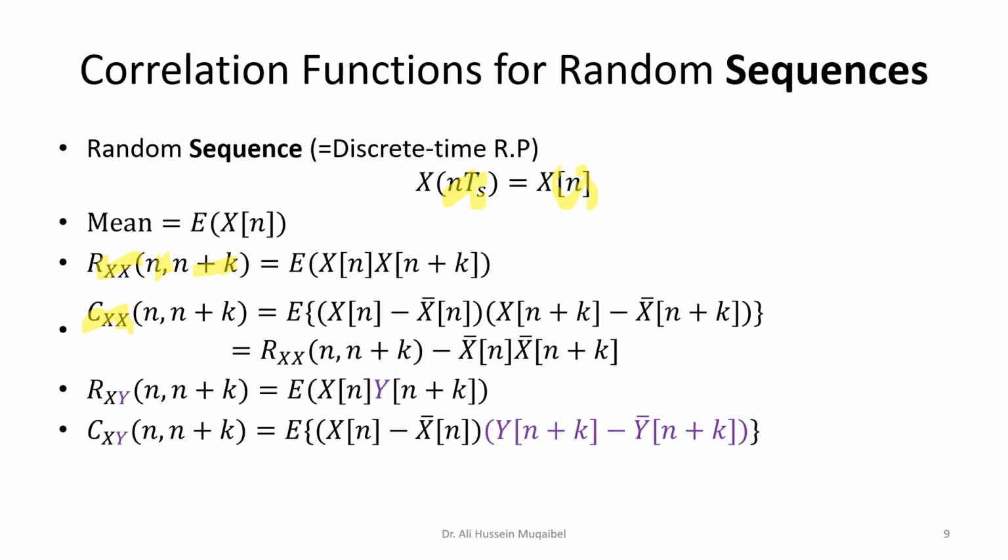In covariances, we subtract the mean in all cases, and otherwise it becomes very similar to the correlation. We can relate them to each other by saying the cross-covariance equals the cross-correlation minus the multiplication of the individual means, of the two means. Fantastic. So there's nothing new in this slide other than extending the work of random processes to sequences and replacing t and tau with n and k. You need to get familiar with this.